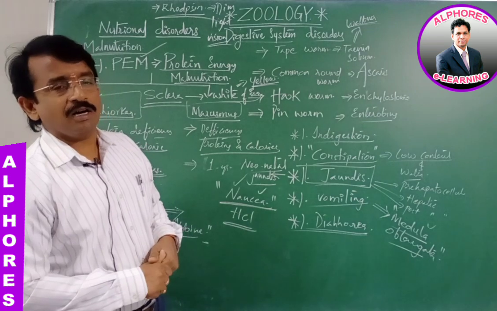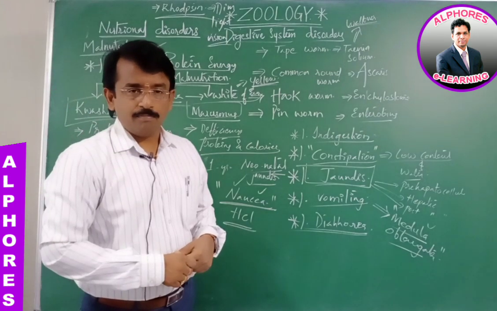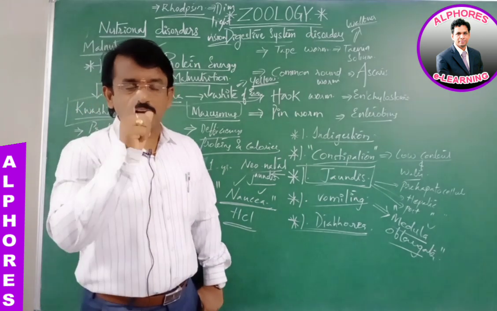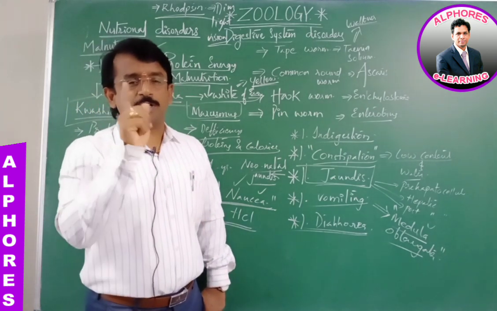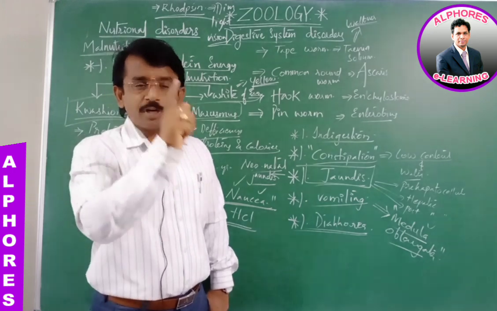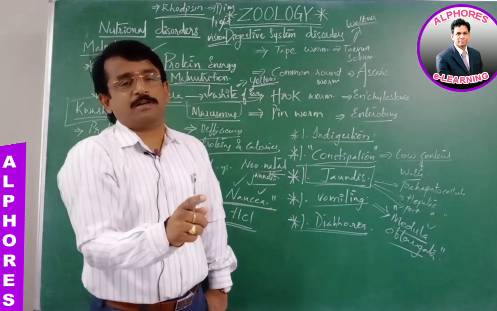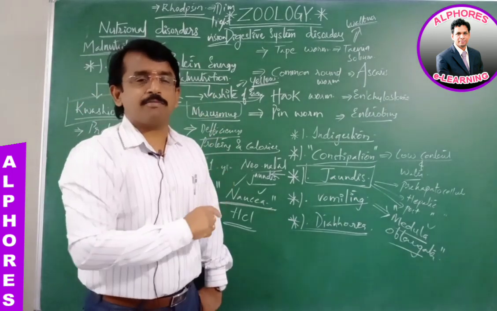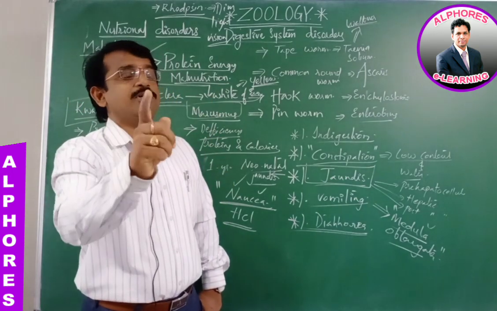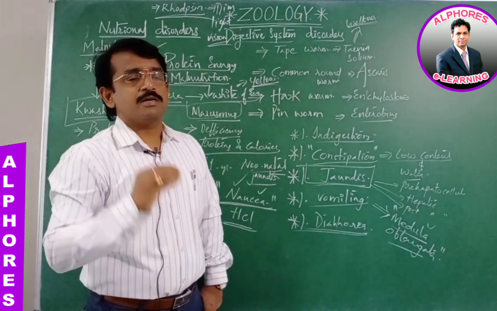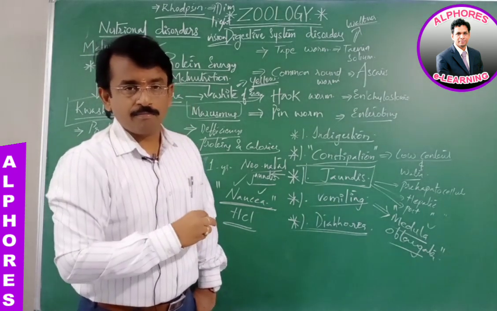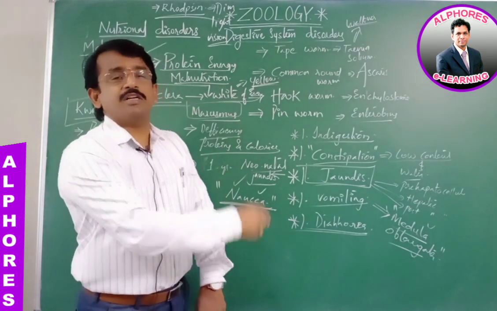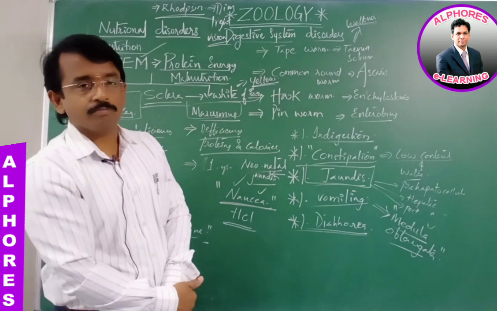The stomach functions are storing the food for 4 to 5 hours. It partly digests the food. It secretes the gastric juice. Gastric juice includes HCl, castle's intrinsic factor, pepsinogen and prorenin. Mucus is secreted from the goblet cells. Besides that, endocrine cells are present: argentaffin cells and G cells. G cells secrete gastrin and argentaffin cells secrete somatostatin.